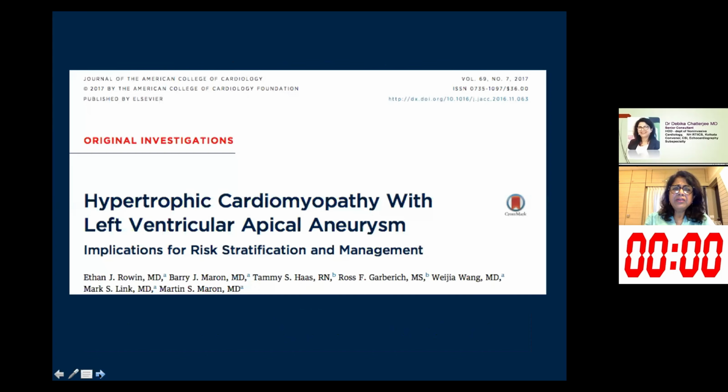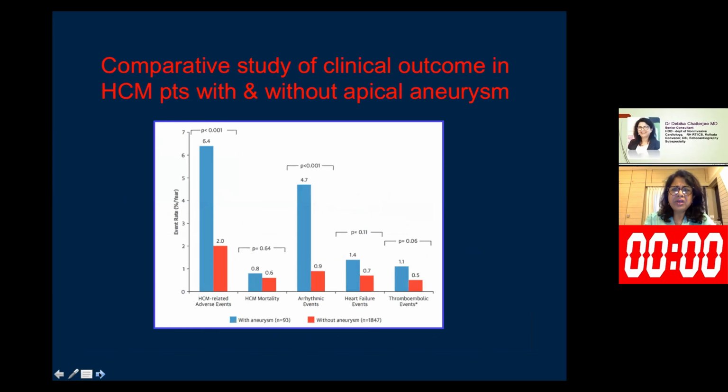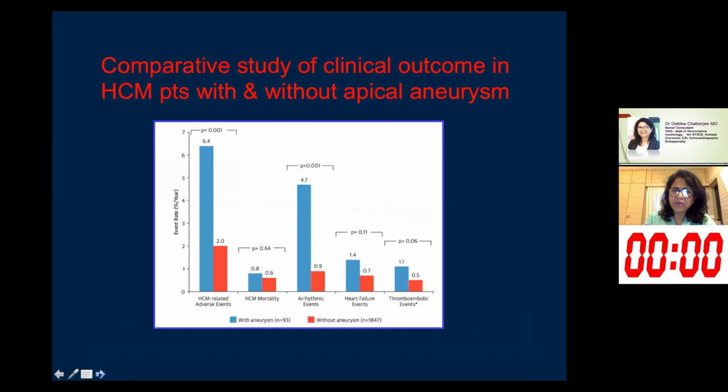A study was published in the Journal of the American College of Cardiology in 2017, where they did a comparative study of clinical outcomes in hypertrophic cardiomyopathy patients with and without apical aneurysm.